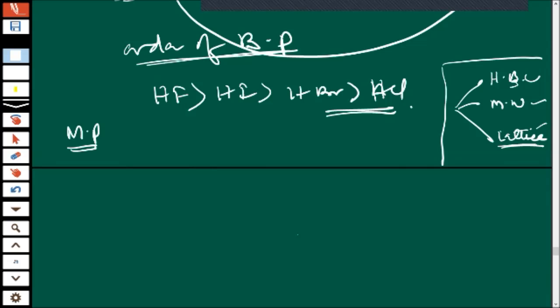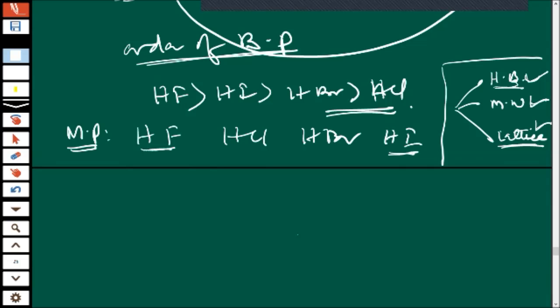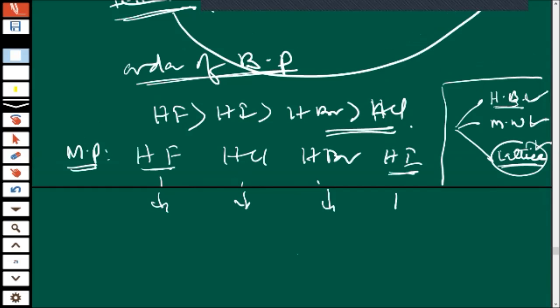So let me see what is the melting point of HF, then HCl, then HBr, and then HI. They may vary because they are depending upon many factors: hydrogen bonding, molecular weight. According to molecular weight, HI is winning. According to hydrogen bonding, HF is winning. And according to lattice, who will win, we don't know. That's why court will ask the proof. They will ask the data. So let me provide some data.